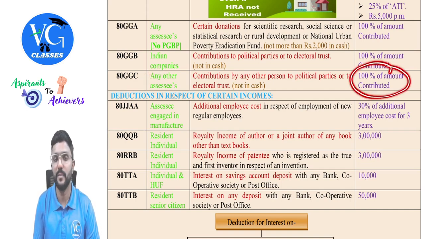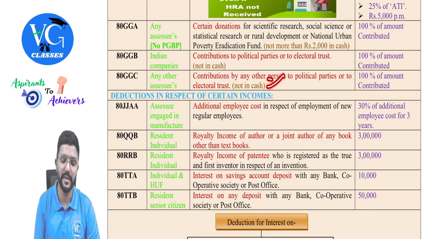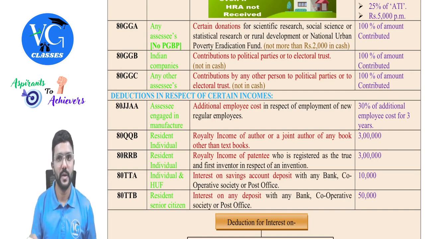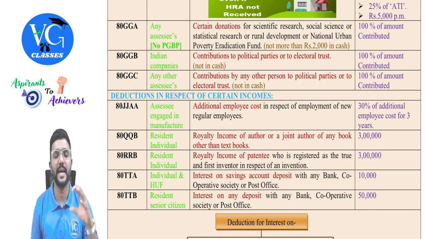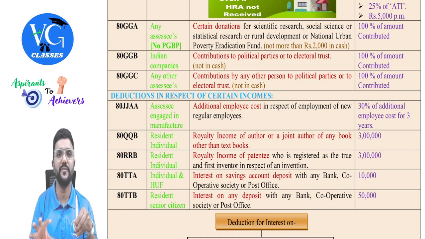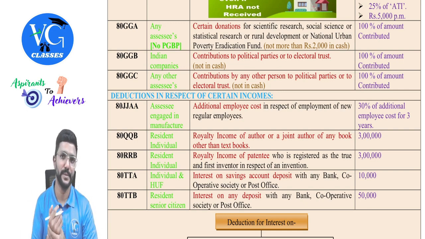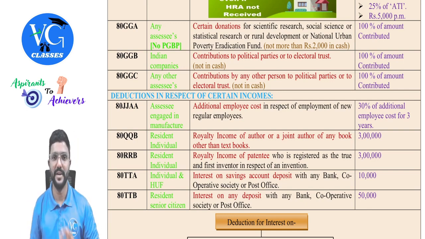Whatever amount they are contributing, they can claim, but they cannot give it in cash. Both these sections will not entertain cash donations, not even 1 rupee, guys. Got it? Yes. And this deduction under section 80GGC is not available to a local authority or an artificial juridical person who is funded by government, guys.